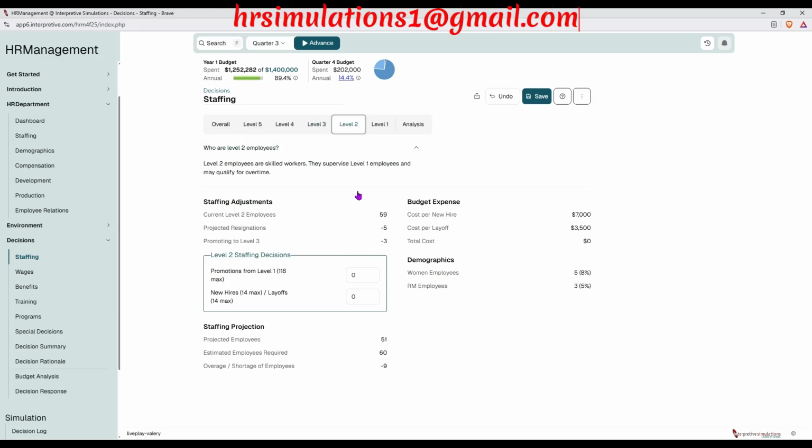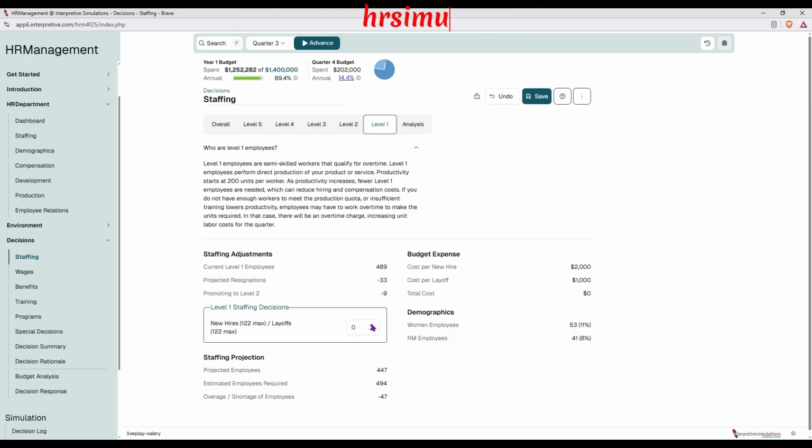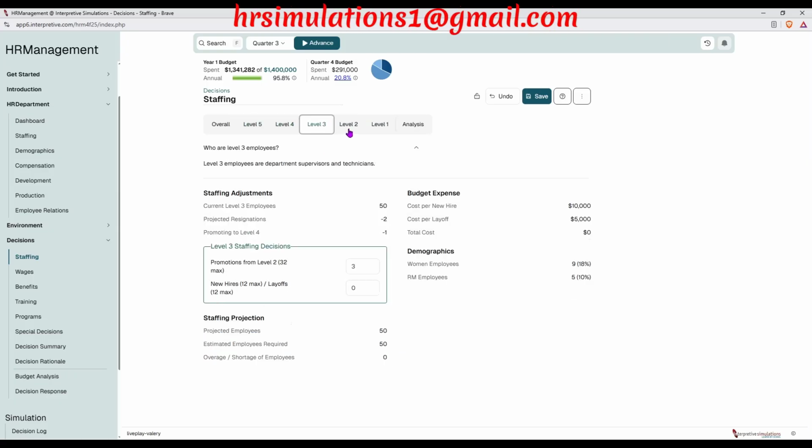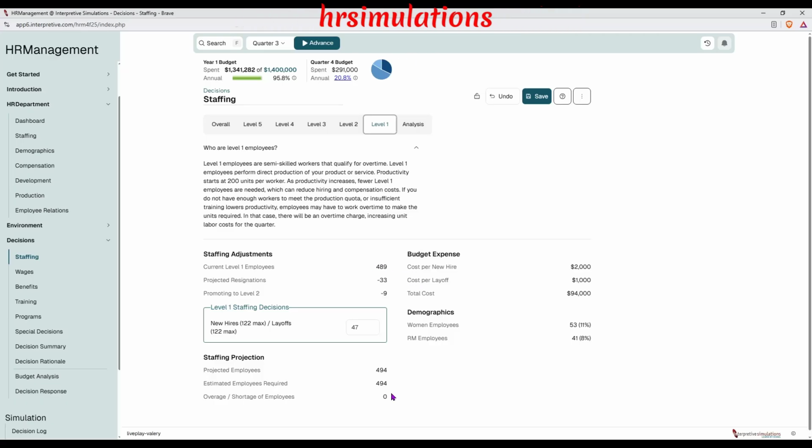Level 2, we need 9, so I'm going to promote 9 workers from level 1 so that they can join us in level 2. And level 1, we need around 47 workers, which is possible, so we can just hire the 47 workers so that we don't have any shortage. Going through each and every level, you can see that we don't have any shortage. Everything is 0, so we have zeros all over.